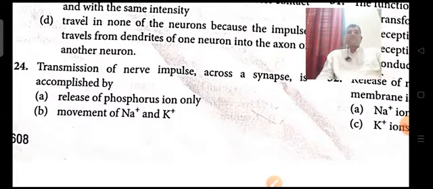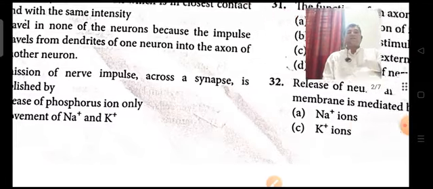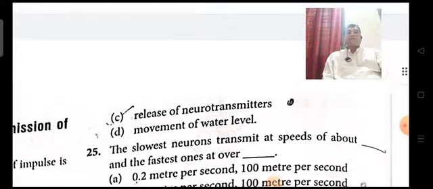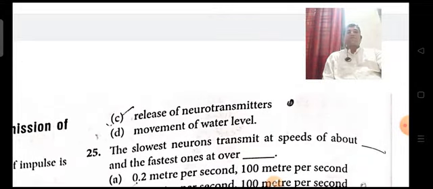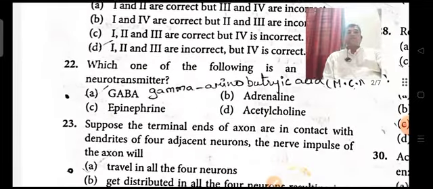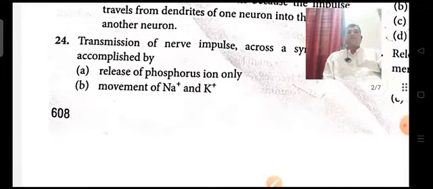Next, transmission of impulse across a synapse is accomplished by release of neurotransmitters. So here once again we'll try to understand the question.